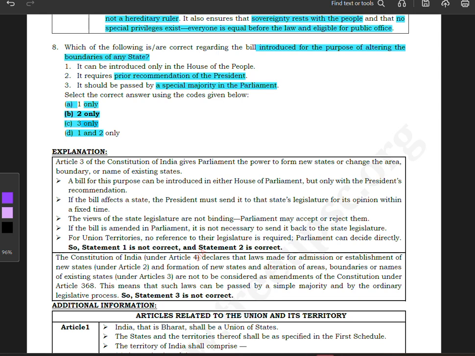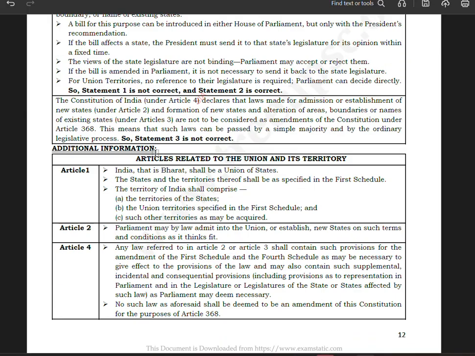So on the basis of knowledge, I don't have the answer, but by using the elimination technique, I know that the answer will be B. However, I don't know that it requires the prior recommendation of the president for the purpose of altering boundaries of any state. Let us explore the explanation section.